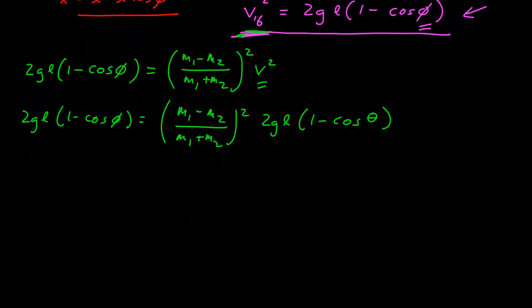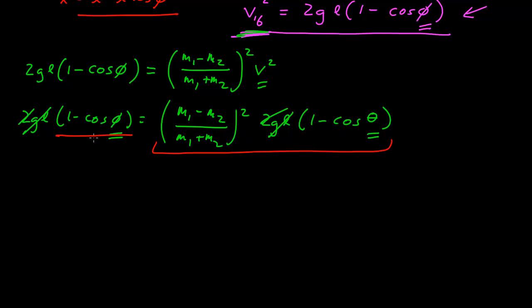All right, so I've now related my final angle that I want, the height after the collision, to my initial angle, the angle at which it was released. The GLs cancel, the 2's cancel as well, and I'm left with 1 minus cosine phi is equal to this thing.